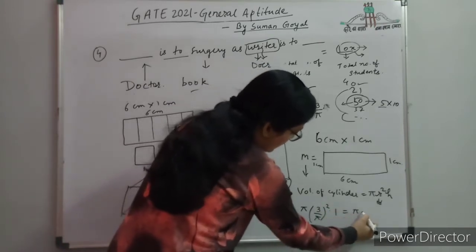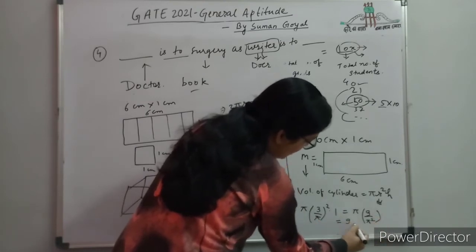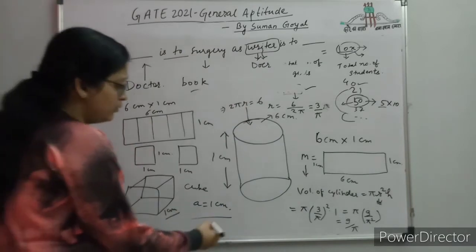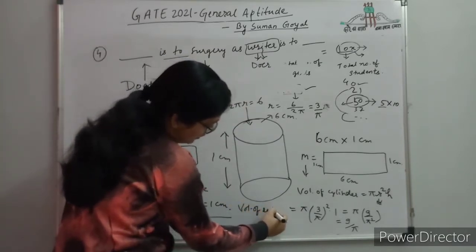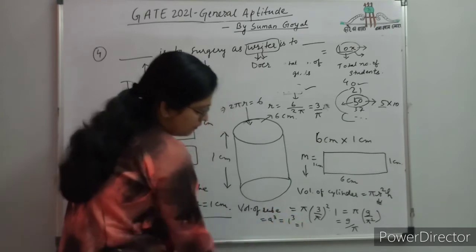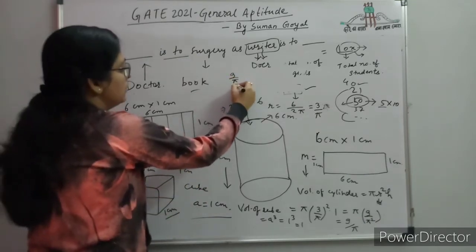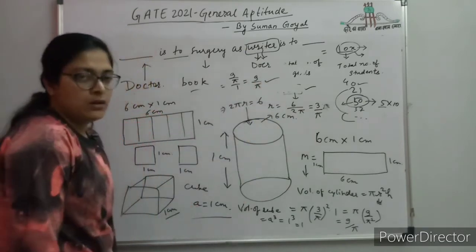What you get from here, pi into 9 by pi square is nothing but 9 by pi. It is the volume of the cylinder. Now the volume of the cube, you all know, is side cube, and the side is 1 centimeter, so 1 cube is 1. What is the ratio now? 9 by pi by 1. So 9 by pi is the right option for this question.